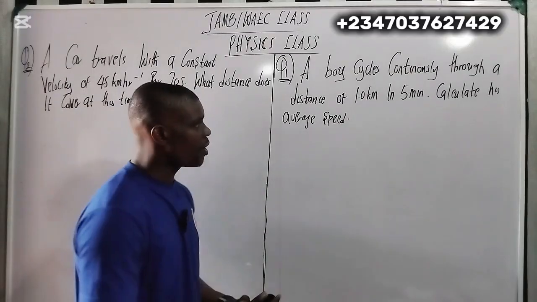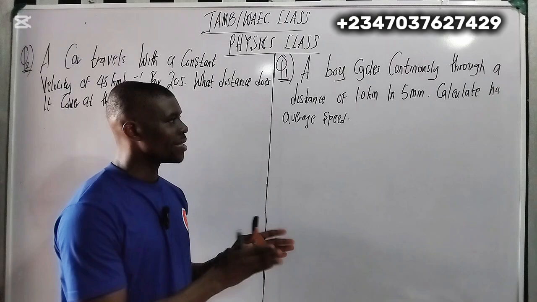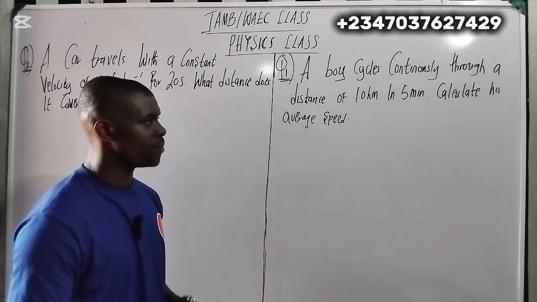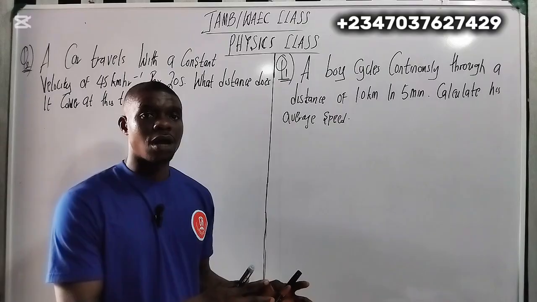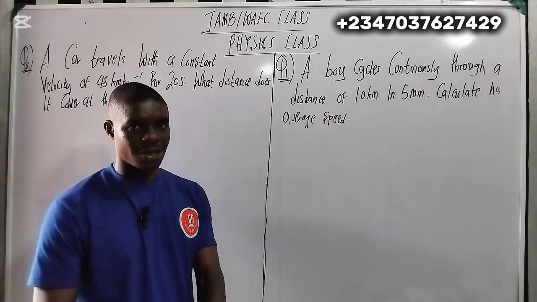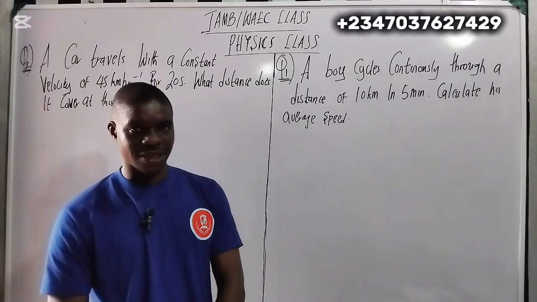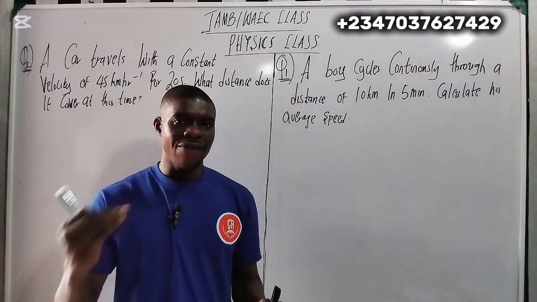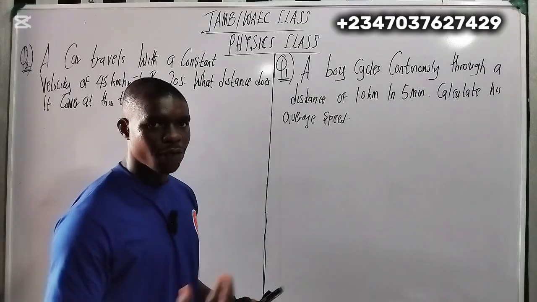Now, it says that a boy cycles continuously through a distance of 1.0 kilometer in 5 minutes. Calculate the average speed. So this is under speed, velocity, and acceleration. Now remember, speed is a scalar quantity. Speed is a scalar quantity. Velocity is a vector quantity. So now let me give you a rundown of this.